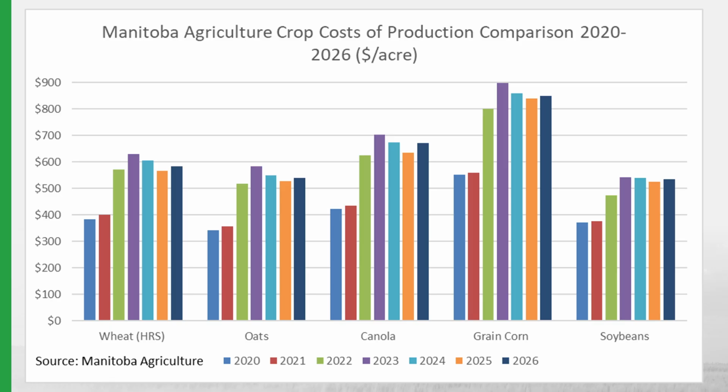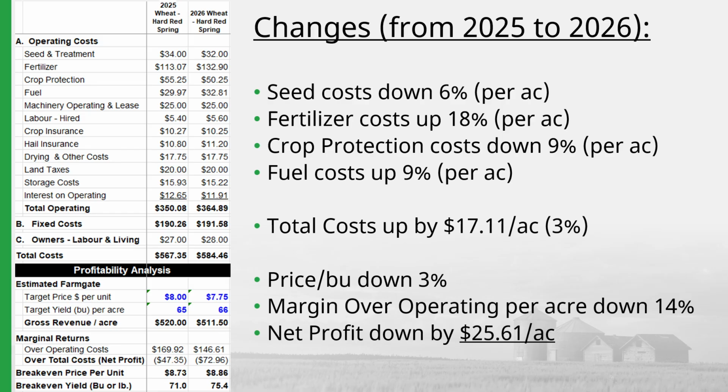Cost of production in 2026 is slightly higher than in 2025, largely due to the increase in fertilizer prices in the last year. Now let's drill down and look at a few different crops comparing 2025 cost of production guide to the 2026 cost of production guide.